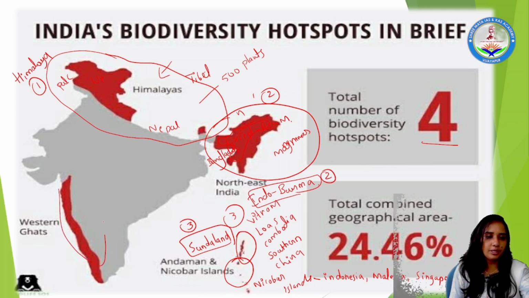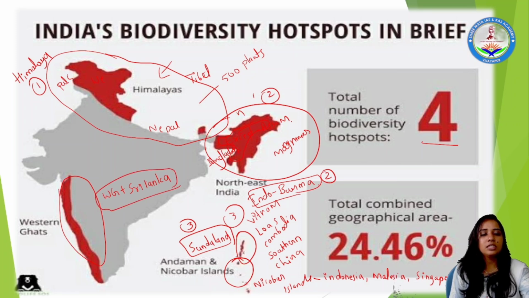Is it only Western Ghats? No, plus Sri Lanka is part of it. So these are the four biodiversity hotspots present across India, and the total combined geographical area is covering 24.46% of the land, which is again disturbed by human habitation. So we need to preserve them.